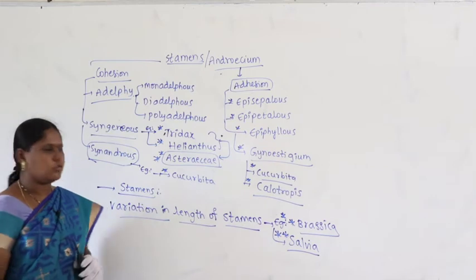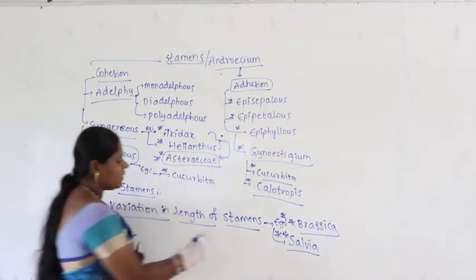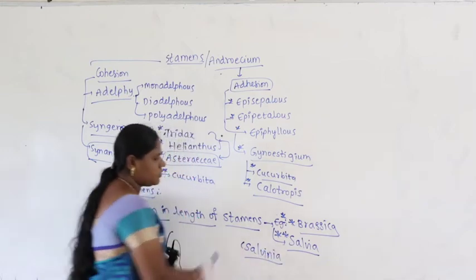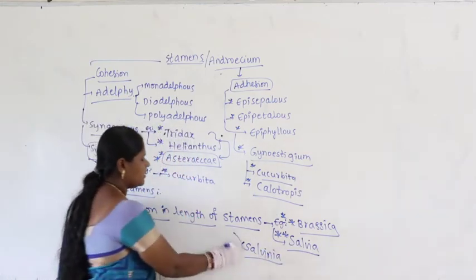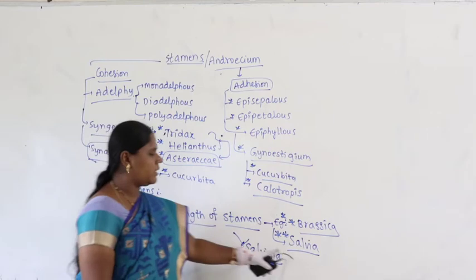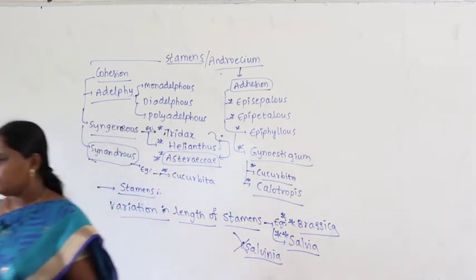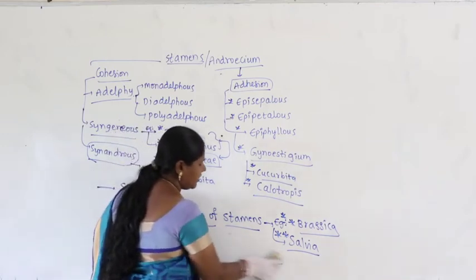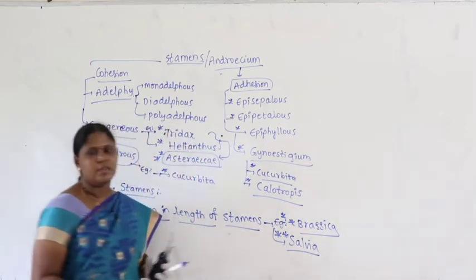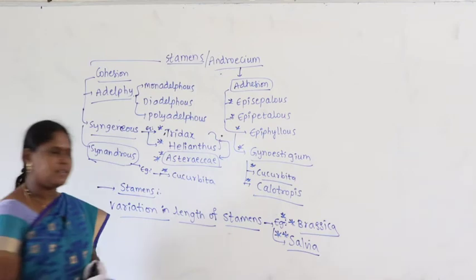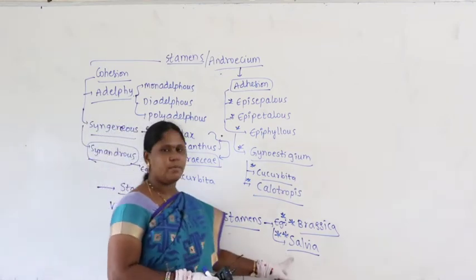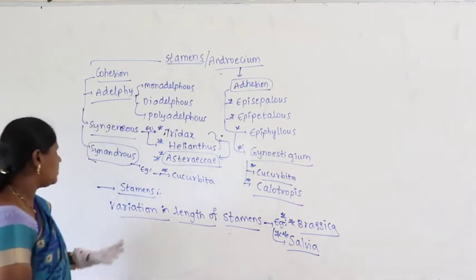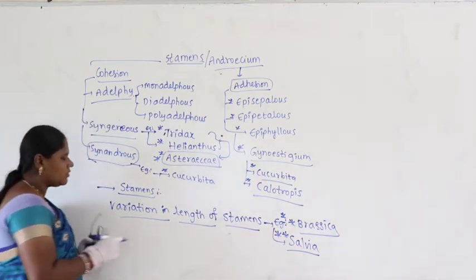Guys, sometimes in the question paper, they will give you the example salvinia. So this may be the first option. Guys, salvinia is not the one, we have to take the example salvia. Most of the people get confused with salvinia. So when salvinia is given as the first option, they will choose salvinia, but it is not salvinia. You have to remember it is called salvia. Brassica, salvia.